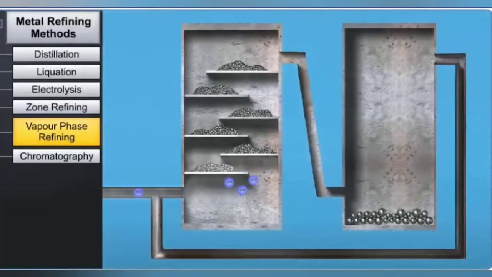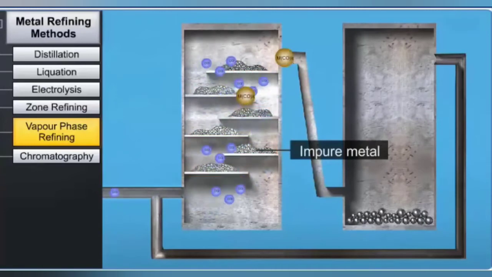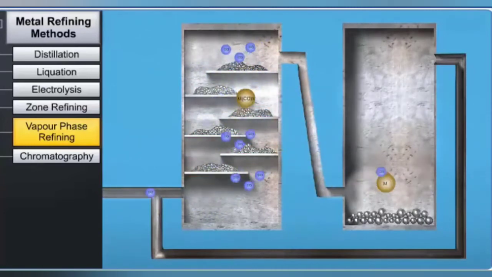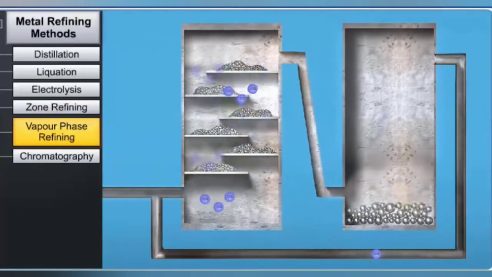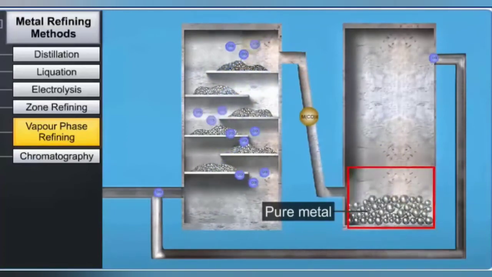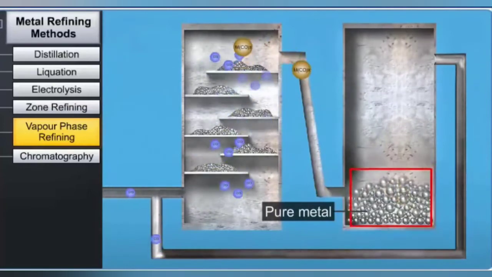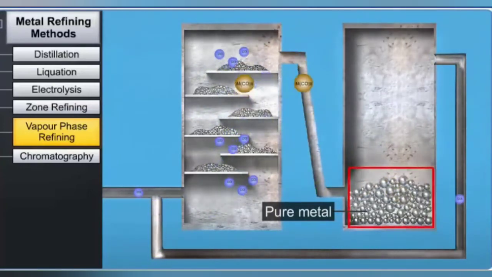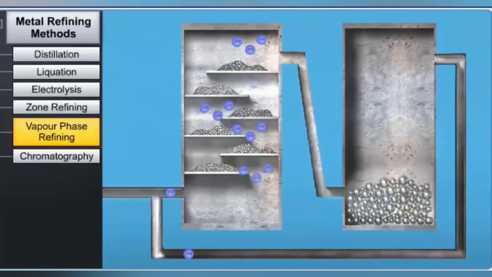In this method, the impure metal is first converted into its volatile compound by heating with a specific reagent at lower temperature. The volatile compound is then decomposed at some higher temperature to give pure metal. There are two basic requirements for this technique. The metal should form a volatile compound with a suitable reagent, and the volatile compound should be easily decomposable so that the recovery of metal is easy.